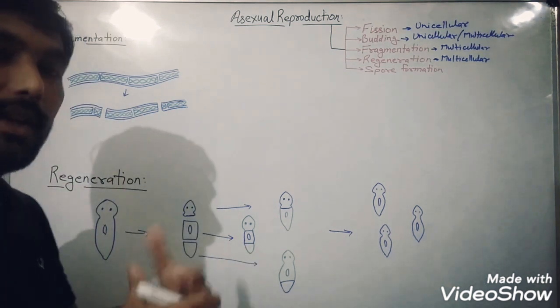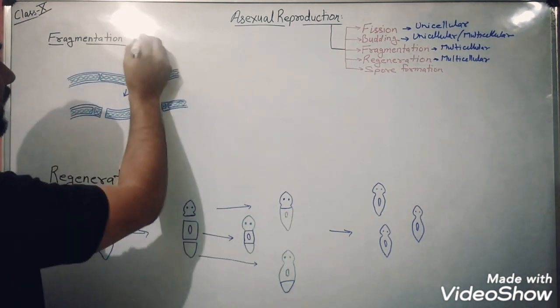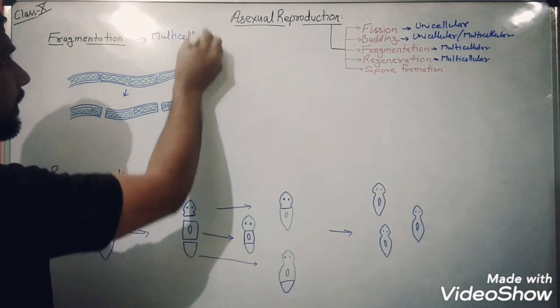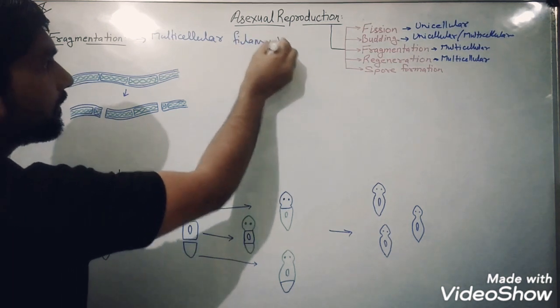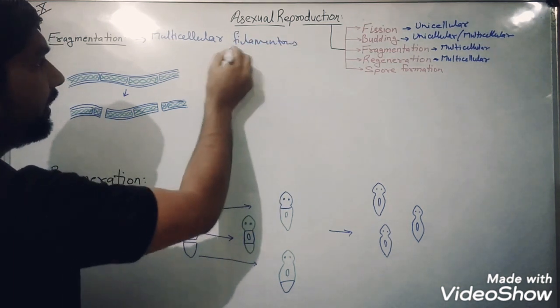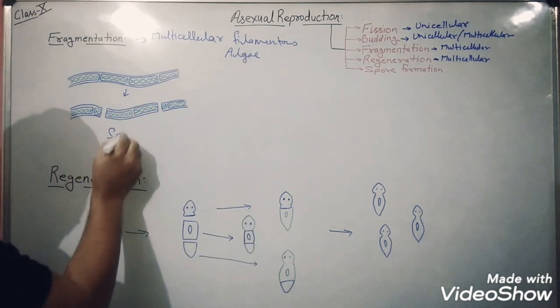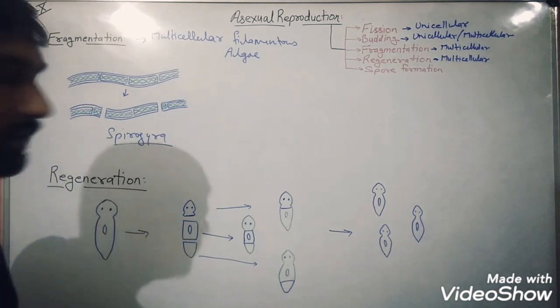When we talk about fragmentation, from the name itself you have an idea. Fragment means breaking down. During this process, it is seen in multicellular filamentous algae, and here we have an example of Spirogyra, that is filamentous algae.